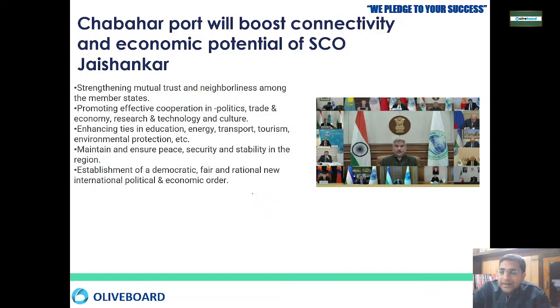Okay, so the main objective of this SCO is that we want to strengthen mutual trust among the people, among the neighboring countries, so that more and more trust develops, more and more trade will happen. Okay, cooperation in politics, technology, research areas, then also everything can be done like tourism, trade, energy. If cooperation, if confidence builds up, obviously all the other things follow, right?